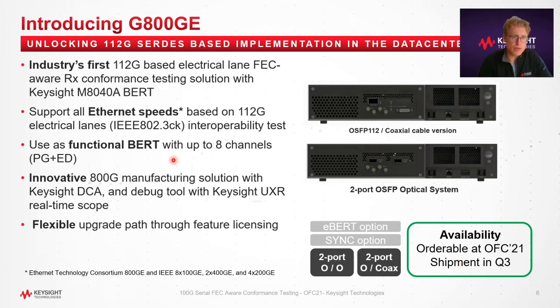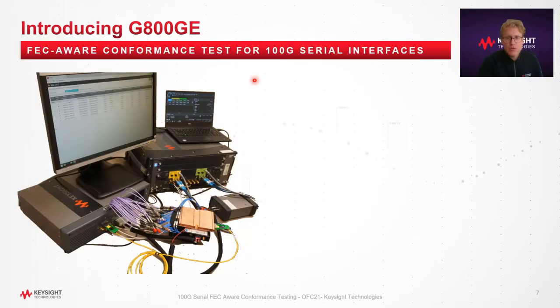It can be used as a functional BERT because it accommodates 8 pattern generators and error detectors on its coax interface, and offers innovative manufacturing and R&D solutions combined with Keysight sampling and real-time oscilloscopes. Two types of chassis are available, either with 2 OSFP112 ports or with 1 OSFP112 and 1 coax interface. So today I would like to showcase the FEC-aware receiver conformance test solution for 100G serial interfaces.